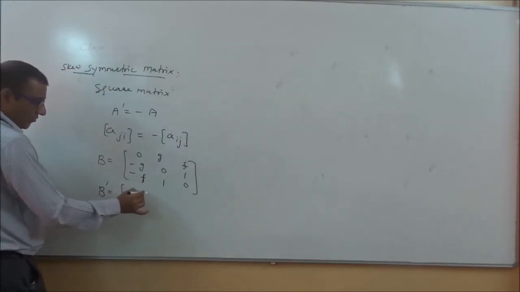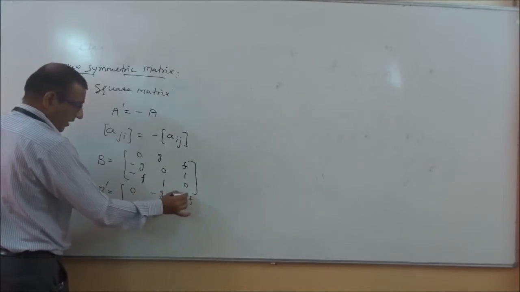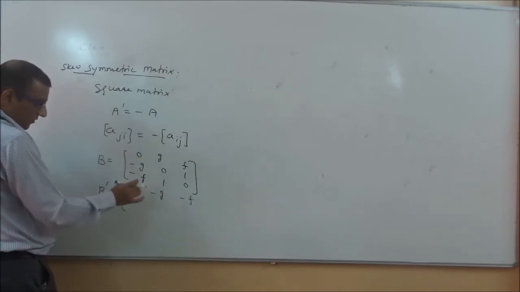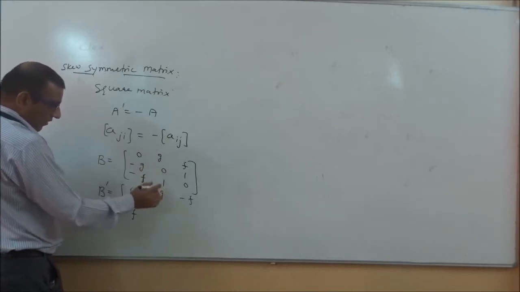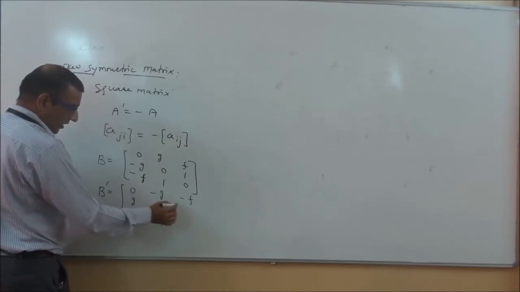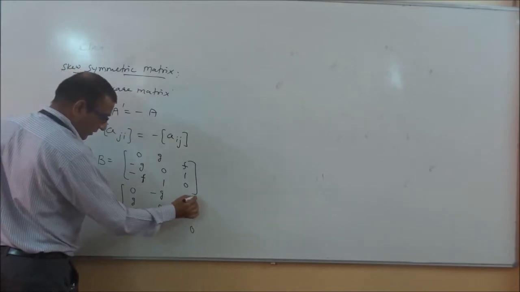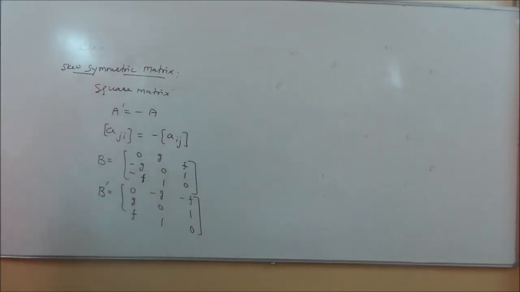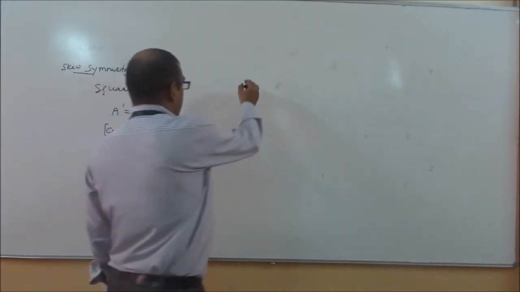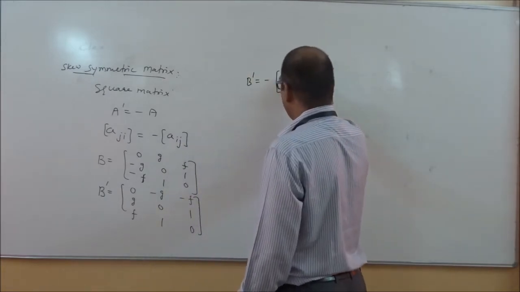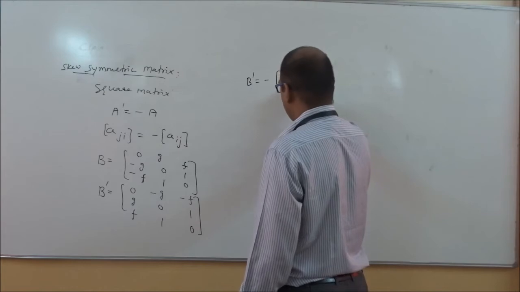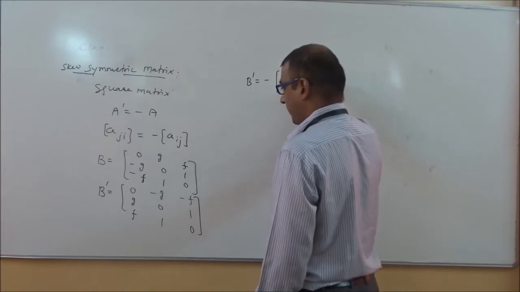It can be written as 0 minus G minus F. R1 will convert in C1, R2 in C2, R3 in C3. If we take common minus, what happens?